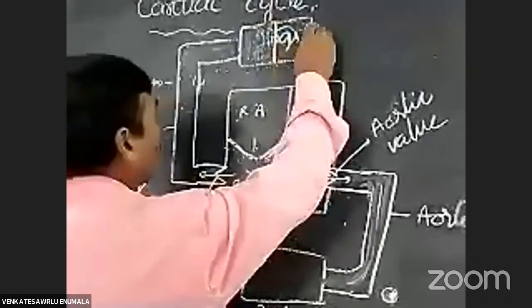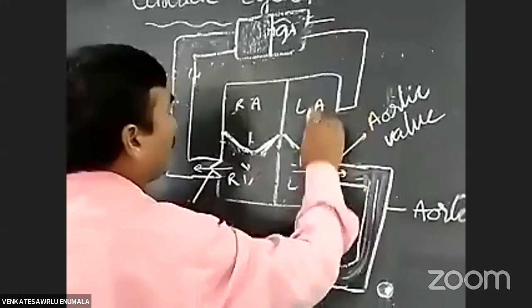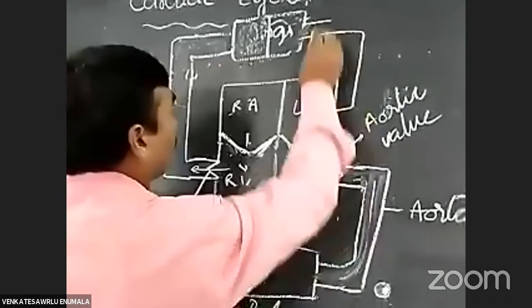This oxygenated blood is sent to the heart by another blood vessel known as the pulmonary veins. By the pulmonary veins, this blood enters the left auricle. Now, listen carefully.